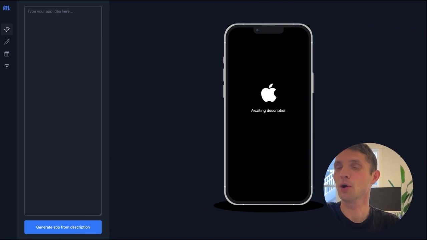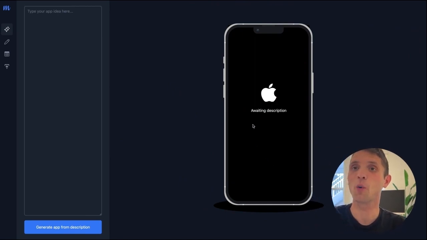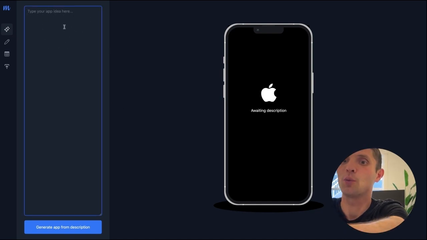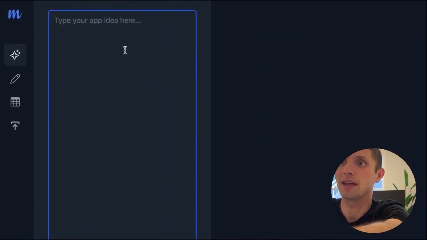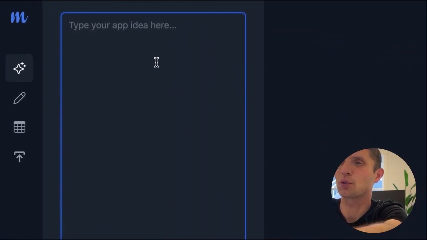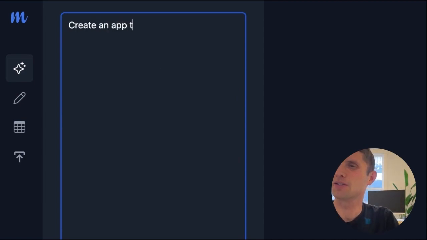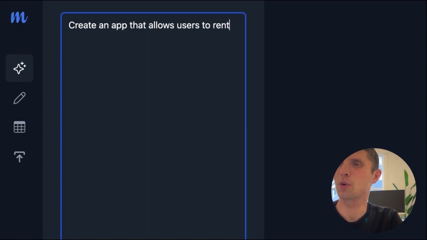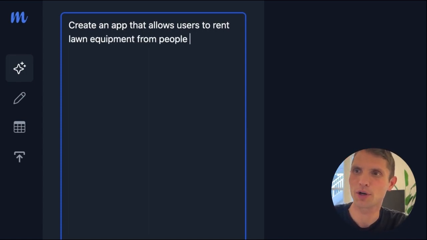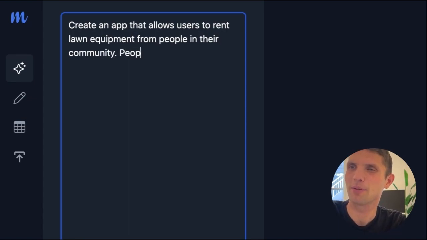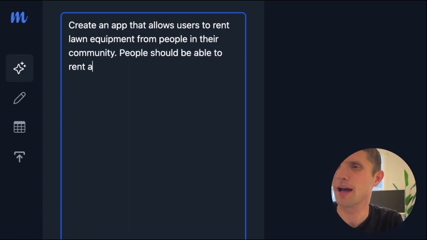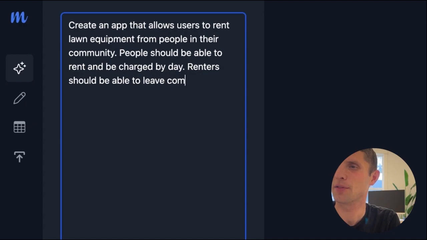Check this out. So, if we take a look here, we can see the interface that is simply a phone awaiting an app and a box awaiting a description. If we click into the box, we can type our app idea. And so as an example here, I'm going to type: create an app that allows users to rent lawn equipment from people in their community. People should be able to rent and be charged by day. Renters should be able to leave comments and ratings about their experience renting an item.